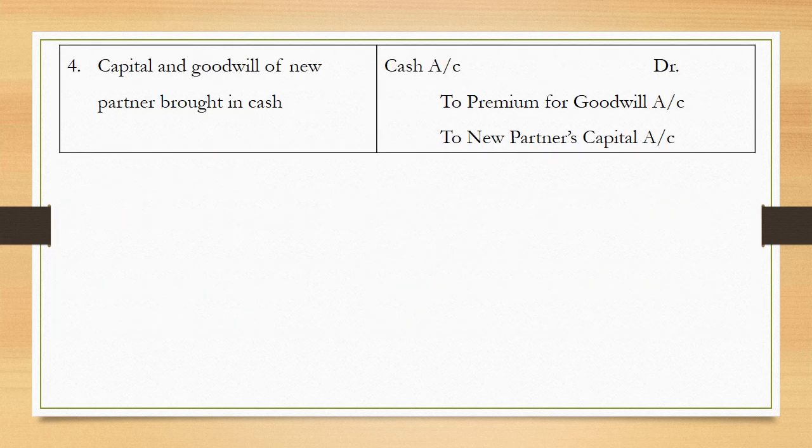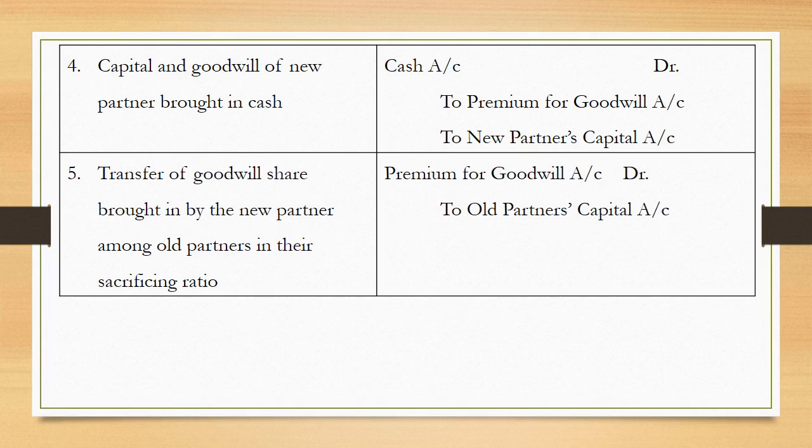Point number 4. Capital and goodwill of new partner brought in cash. What entry do we write? We know cash comes in, so cash needs to be debited, and cash comes in for the purpose of premium for goodwill and new partner's capital. So the entry required is cash account debited to premium for goodwill and to new partner's capital account. We all know that the amount of premium for goodwill will be distributed amongst existing partners in their sacrificing ratio.